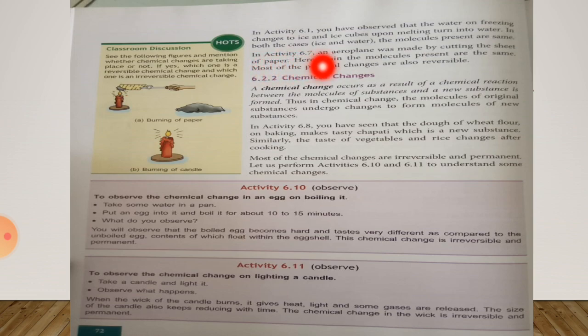Now in activity 6.7, an aeroplane was made by cutting the sheet of paper. Here again the molecules present are the same. Most of the physical changes are also reversible. So we have seen earlier in activity 6.7 that when we cut the images of aeroplane from the sheet of paper, the molecules present in the paper sheet as well as in the aeroplane are the same. So this is also an example of physical change, and physical changes are also reversible.